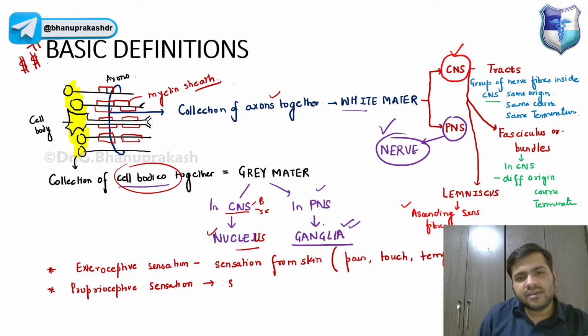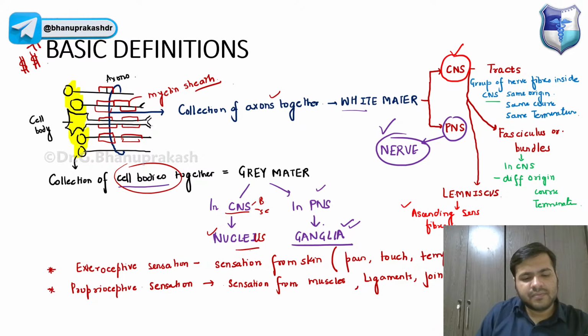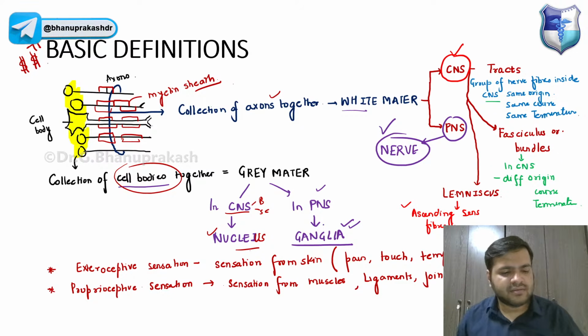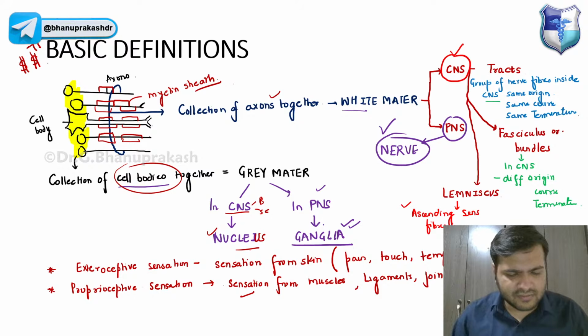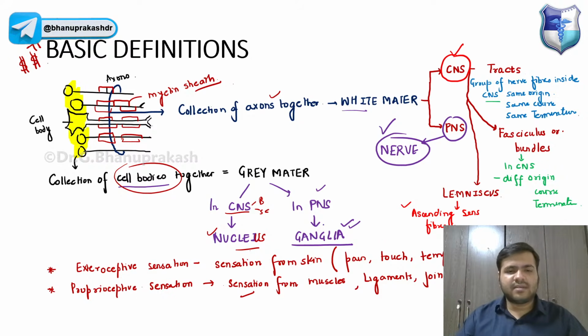And remember, it is sensation from muscles, ligaments, joints. So that is sensation from muscles, ligaments, joints, even the fascias, the passive movement, everything. So that is about the exteroceptive and proprioceptive sensations. Now there is one more thing that I will be talking about, that is ipsilateral and contralateral.